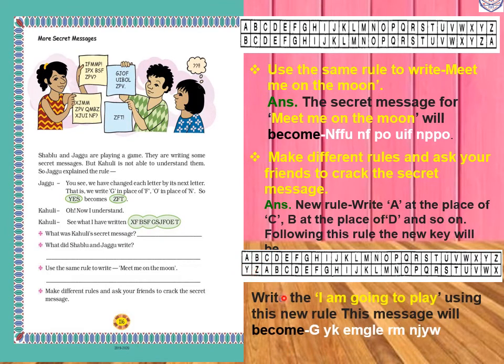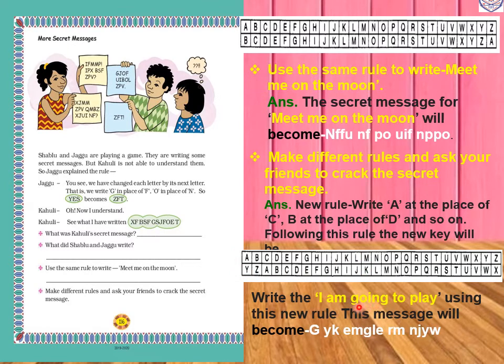So write "I am going to play." Using this new rule, this message will become "now I am going to play." So using this rule we have to write in a secret message. For I we will write G. For M we will write A. For A we will write Y, and for M we will write K, means YK.